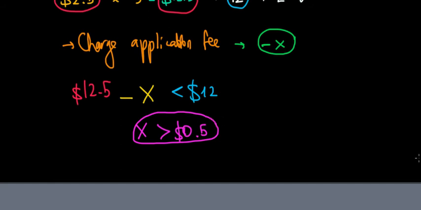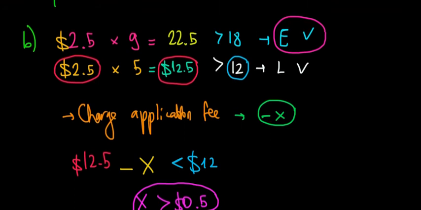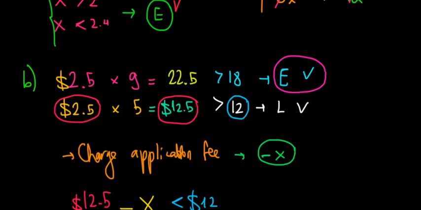Now, okay, that's good, but we also need to know how we can attract the energetic people to us, because remember, the energetic people also have an alternative wage. They have an alternative option of $18 per hour. Even though the application fee would be greater than 0.5, let's say it's 1. 22.5 minus 1 would be 21.5. 21.5 is greater than 18. But as we can see, the higher the application fee, the lower the wage of the worker. So we must have a limit to how high the application fee can be.